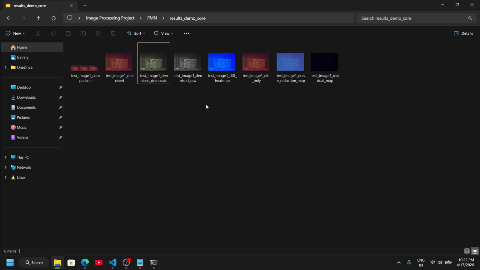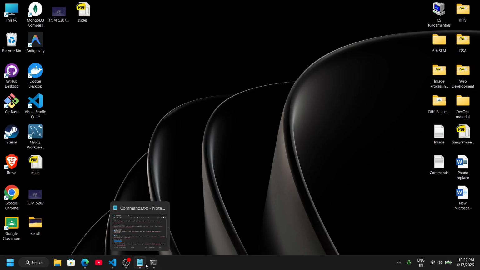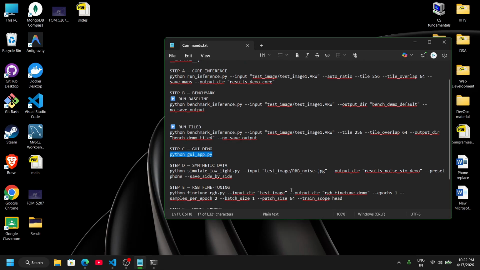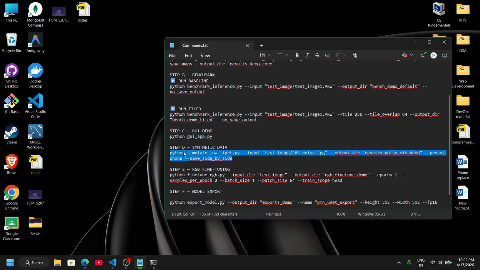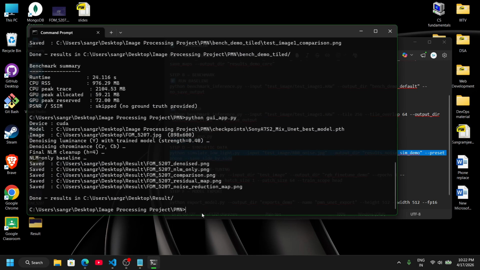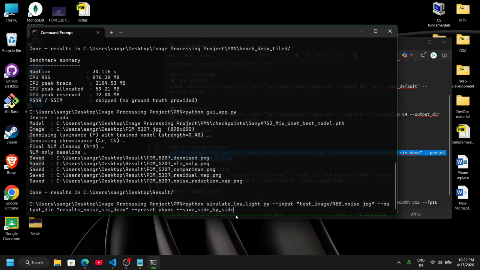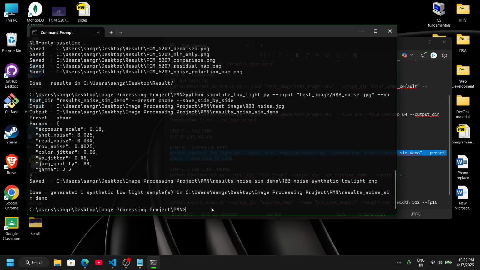Now I'll close the GUI and move on to another part, that is synthetic data generation, which was again an extension of our project. This module generates synthetic low light images. It simulates exposure drop, shot noise, read noise, and JPG artifacts. This is useful when real paired data is not available.